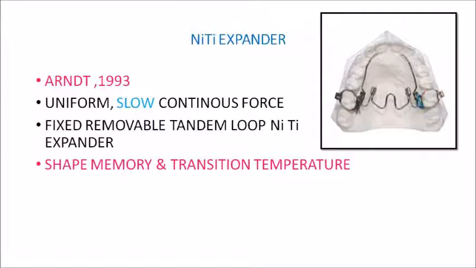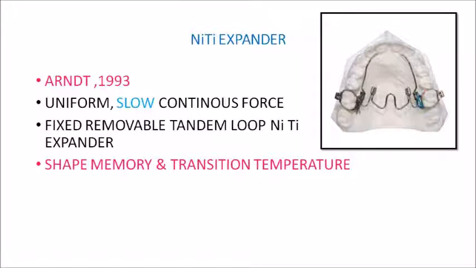Please note that this design is different from that of your quad helix, which we have seen previously. Also different from your rapid expansion appliances like your Isaacson type expander, Hyrax type, Derichsweiler. So you better be thorough with how these appliances look like, because most of your questions from these chapters will be based on pictures.